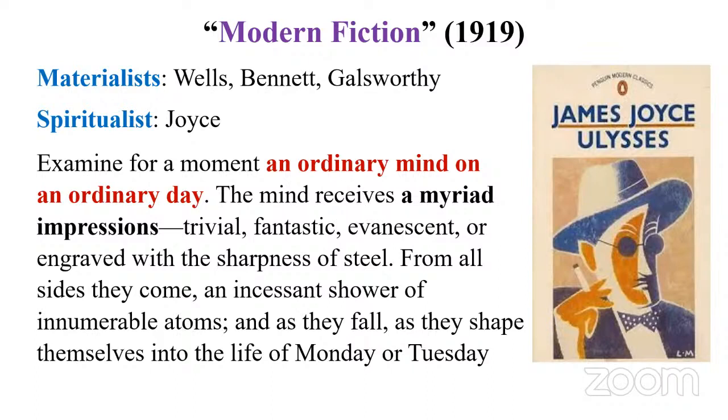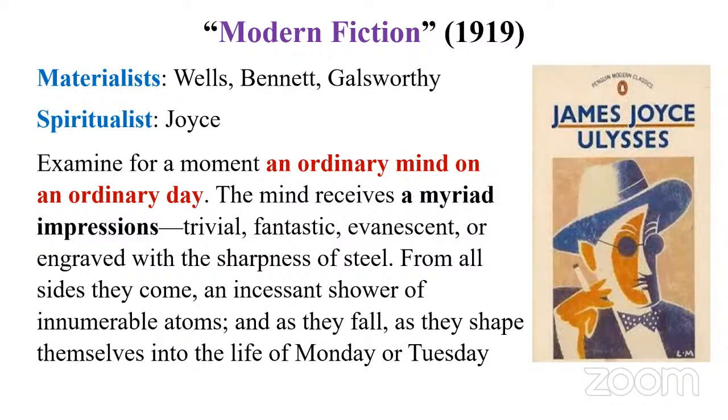This is how she makes a difference. On the one side, we have H.G. Wells, Arnold Bennett, and Galsworthy, materialists. On the other side, particularly James Joyce, spiritualist, but also other modernists. You have to compare this essay with Mr. Bennett and Mrs. Brown. In that essay, again, she goes for this kind of classification, and she calls H.G. Wells, Arnold Bennett, and Galsworthy Edwardians. On the other hand, we have Georgians, the modernists: James Joyce, T.S. Eliot, D.H. Lawrence, and others. So compare and contrast both these essays.